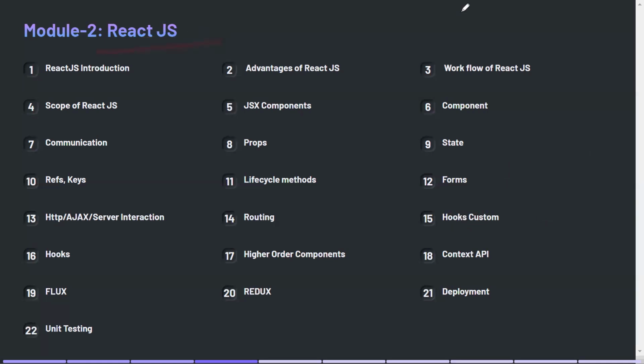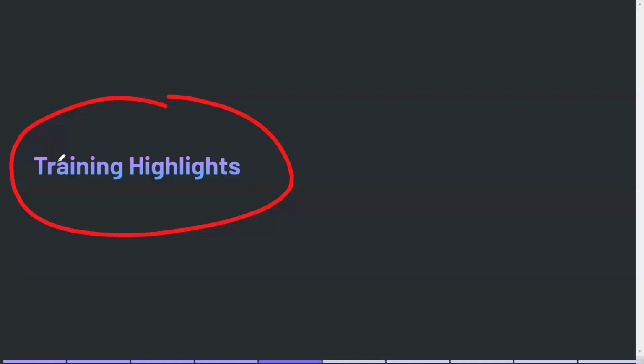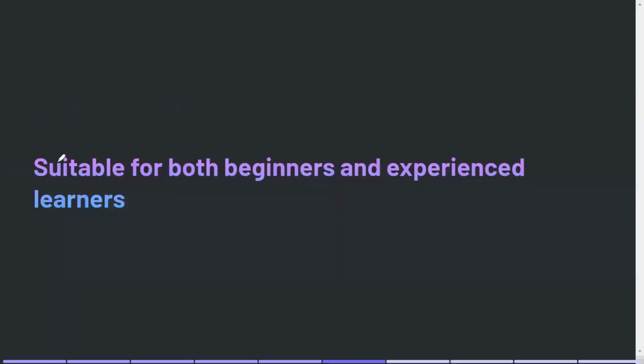And see the next. Now let's see what are the highlights of this training course. See, it is suitable for both beginners and experts. Beginners can learn and experienced people can learn. If you have a little bit of experience in JavaScript or React.js, then this course can benefit you as well, right? And if you are a beginner, you can learn through this course.